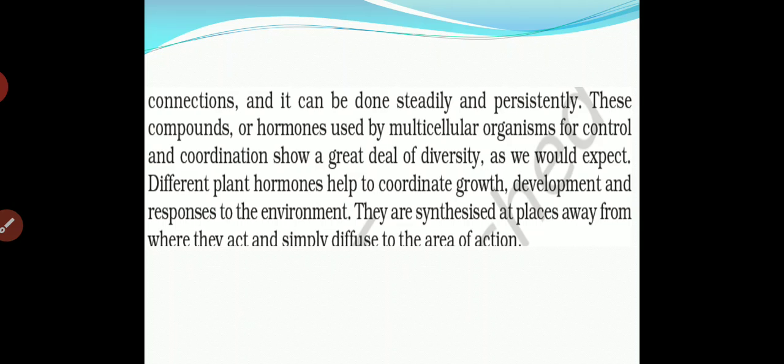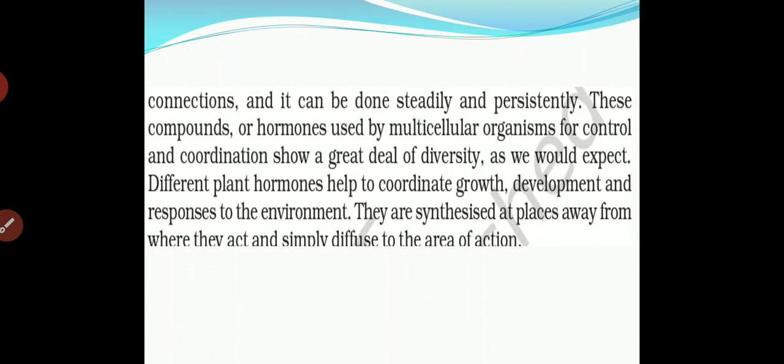These compounds or hormones are used by multicellular organisms for control and coordination, showing a great deal of diversity, as we will see.